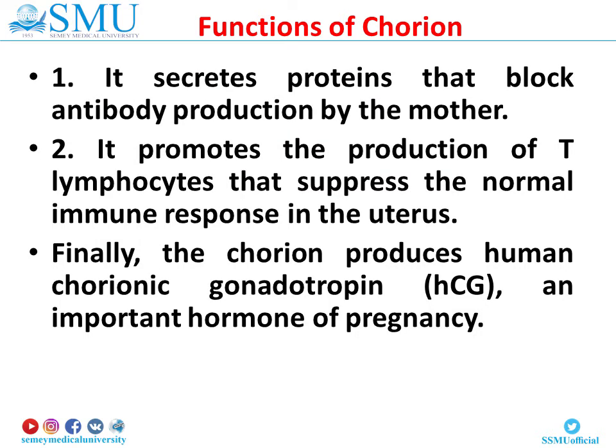The chorion also protects the embryo and fetus from the immune responses of the mother in two ways. It secretes proteins that block antibody production by the mother, and it promotes the production of T lymphocytes that suppress the normal immune response in the uterus. Finally, the chorion produces human chorionic gonadotropin, an important hormone of pregnancy.